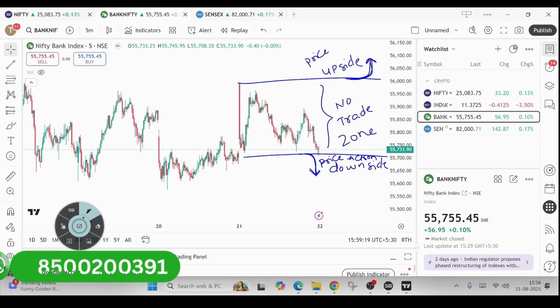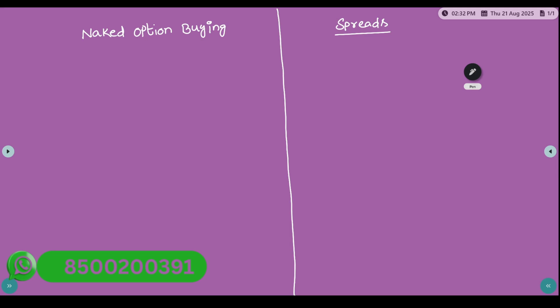Now we will discuss the difference between naked option buying and spreads. Let us understand the difference between naked option buying and spreads. First, coming to naked option buying, let us take an example, Mr. Mahesh, a retail trader. Before discussing the differences, I ask Mahesh, why are you into option buying?